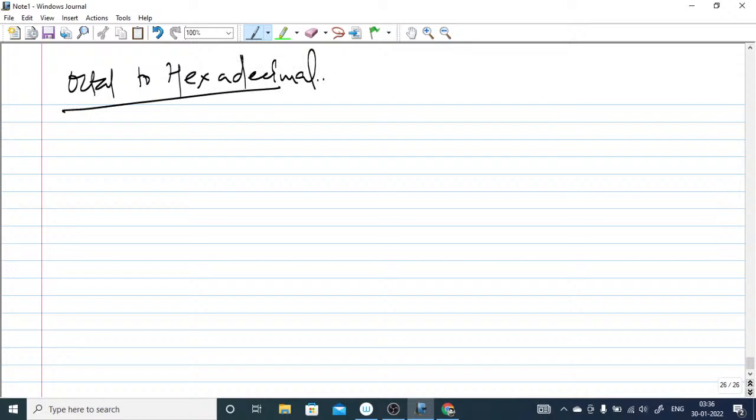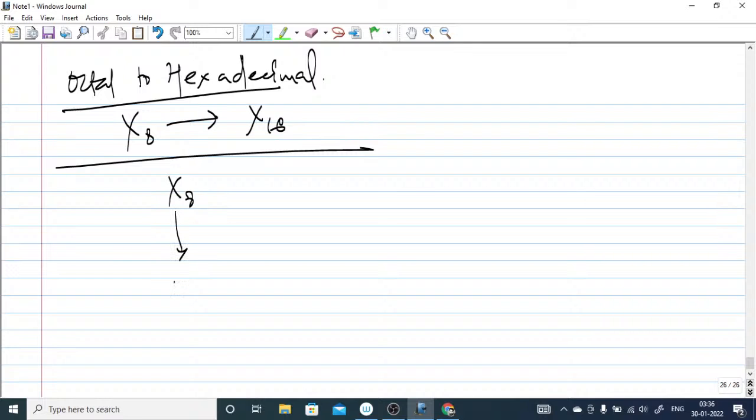And octal to hexa, the same procedure. Octal is given, you have to convert into hexadecimal. What you have to do is take octal, convert into binary, and then convert into hexa.